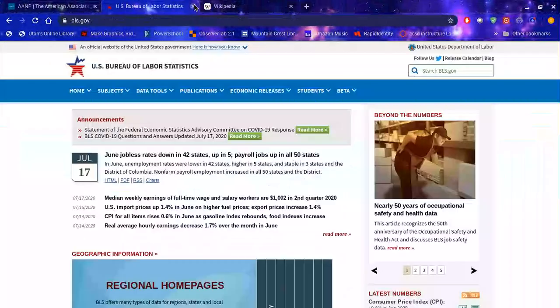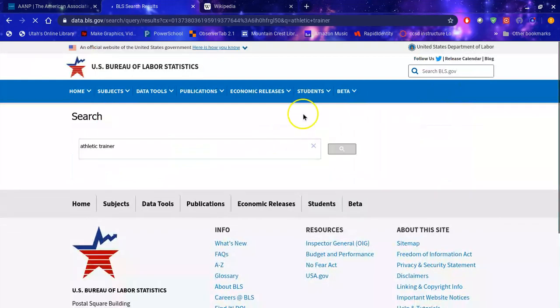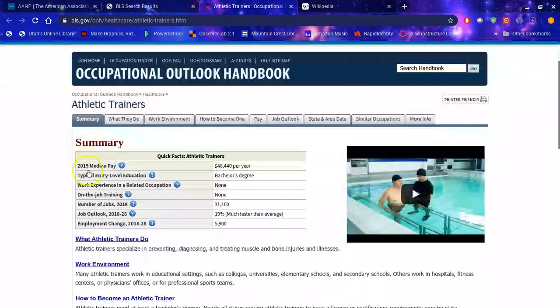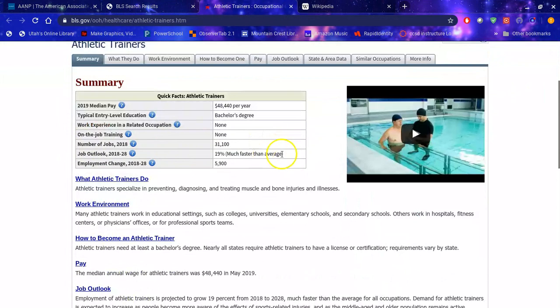This next one I'm going to show you is going to be your absolute most valuable thing. It will give you tons of information. BLS.gov means it's a government agency, and it's the Bureau of Labor Statistics. This is great. You can type in your occupation here. Let's do athletic trainer, BLS.gov. And any career that you type in here, this is going to be great. Look at this. It gives you a summary of the median pay, the entry-level education, work experience, on-the-job training, number of jobs, job outlook. See, that's exactly what you need to write this paper.